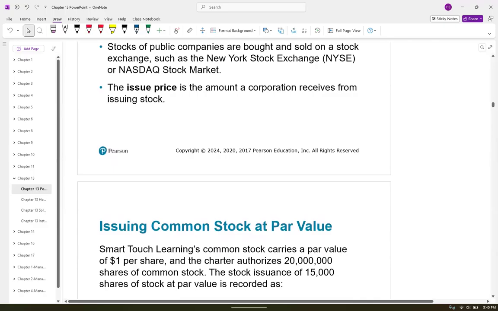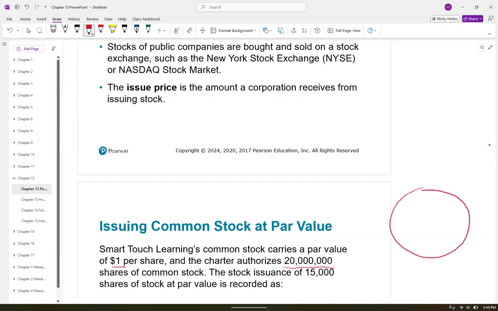SmartTouch Learning's common stock carries a par value of $1 and the charter authorizes 20 million shares. That's the big circle, remember? Authorized. It says the stock issuance of 15,000 shares of stock at par value is recorded as. So they're telling us it's going to be issued at the par value, not 20 million shares, only 15,000 shares. Multiplied times 1 gives us $15,000.